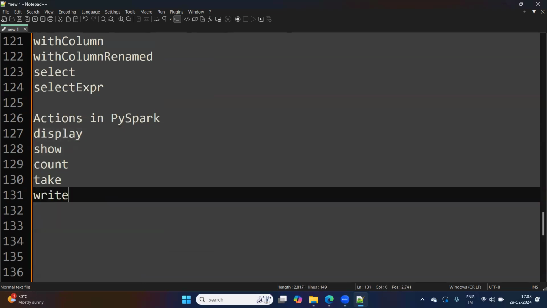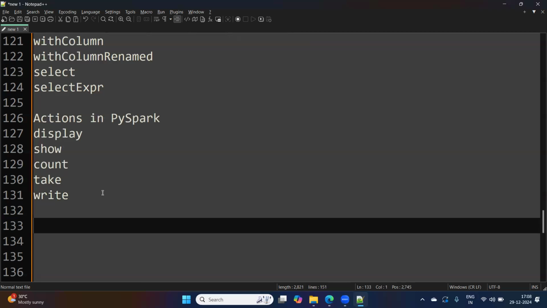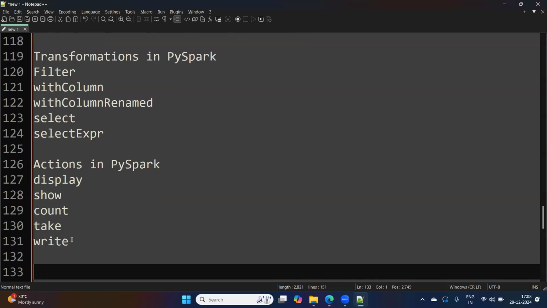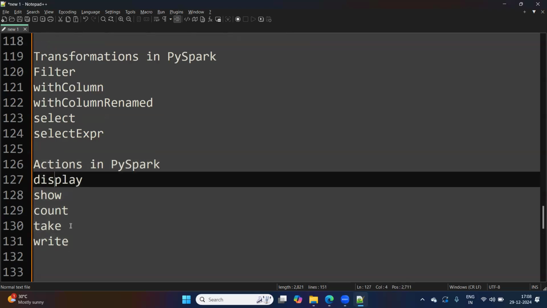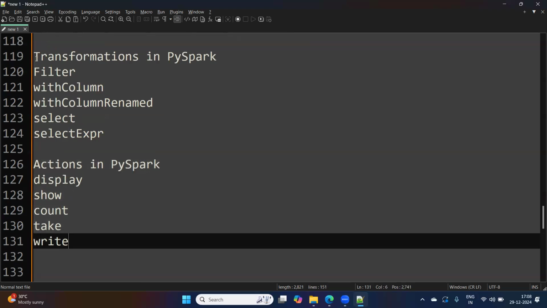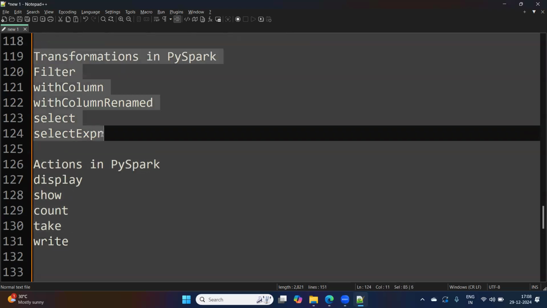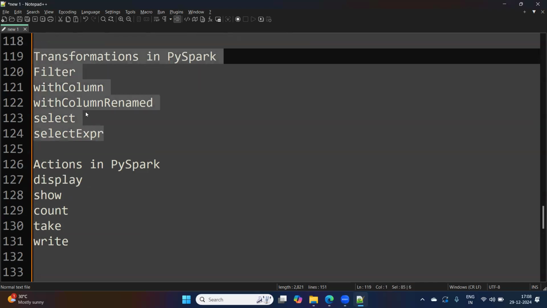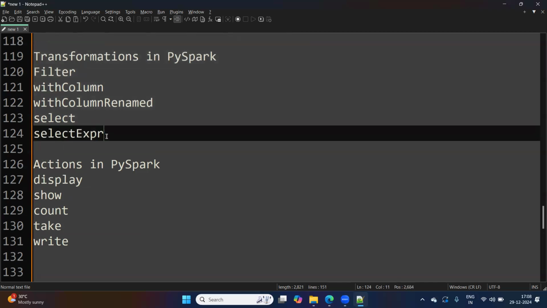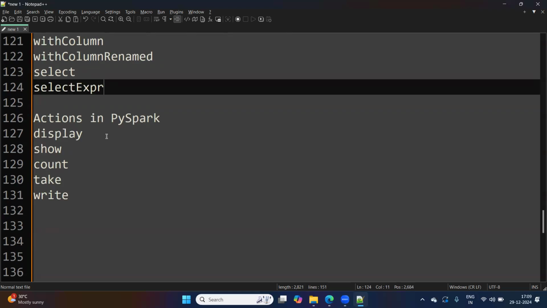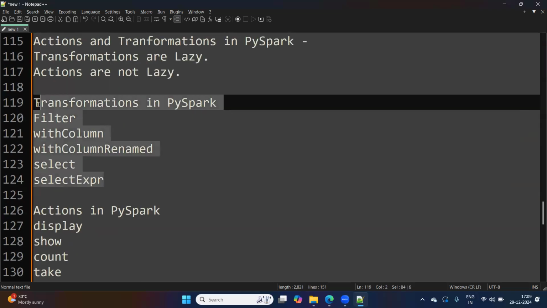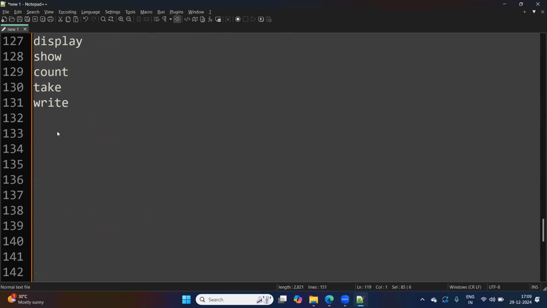Write is also an action. Wherever we call an action, it executes the complete steps, the complete execution plan that it creates when we are using transformations. So remember, transformations are lazy, actions are not lazy in PySpark. We will see all these actions and transformations in upcoming sessions.